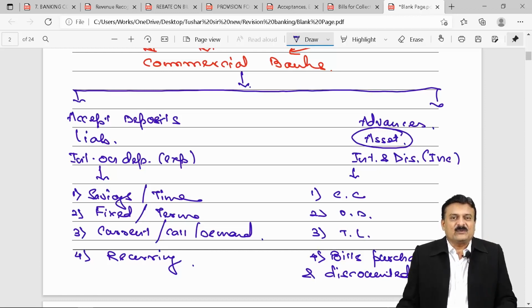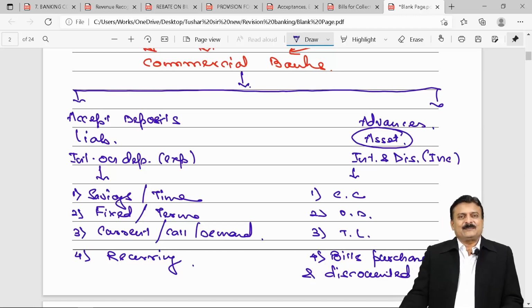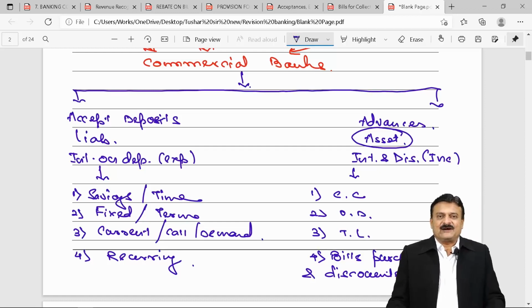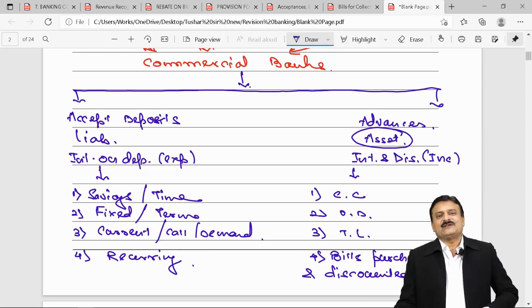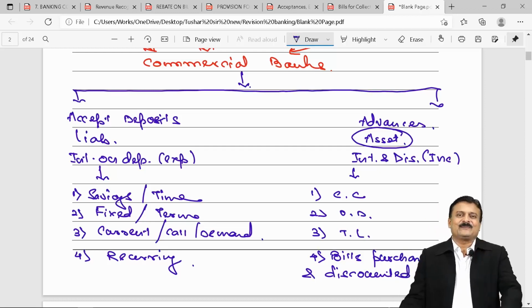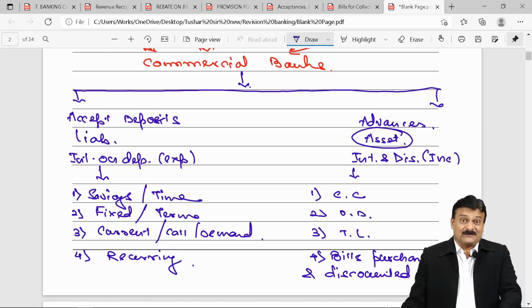A question can come into your mind, sir, how will we come to know that? Answer is simple. That will be mentioned in the RTP issued by the Reserve Bank of India or by ICAI to us. So whatever guidelines Reserve Bank of India gives again and again, you're not supposed to worry about it. If ICAI writes in RTP that this is applicable to you, yes, then it's applicable to you.